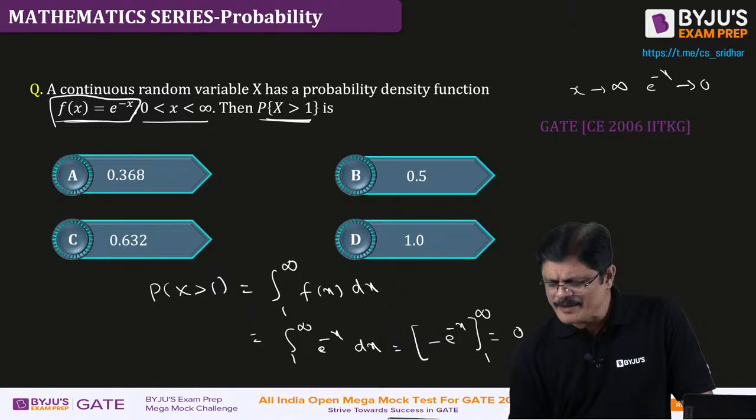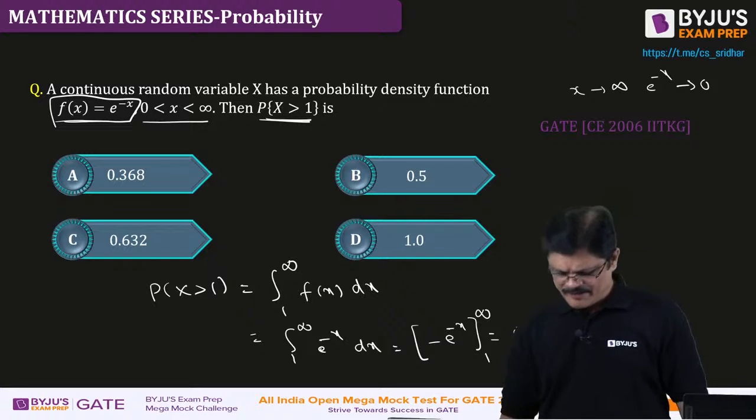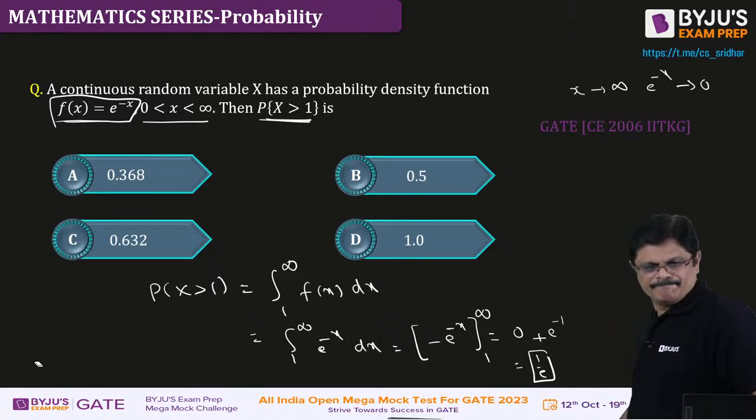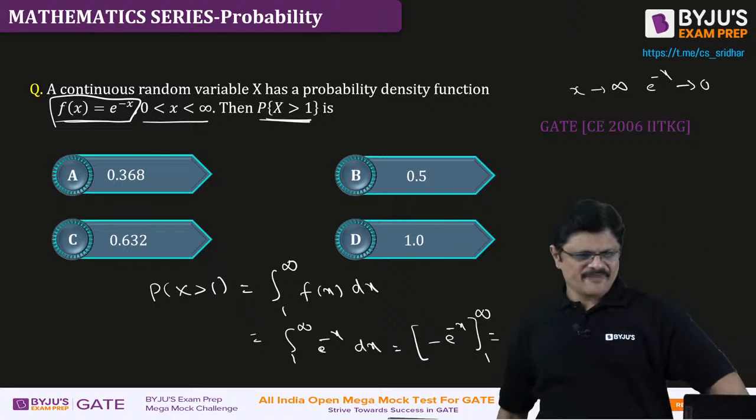So the upper limit gives 0, and the lower limit, minus of minus, gives plus e to the power minus 1. So the answer for this is 1 by e. Is that clear? Right.